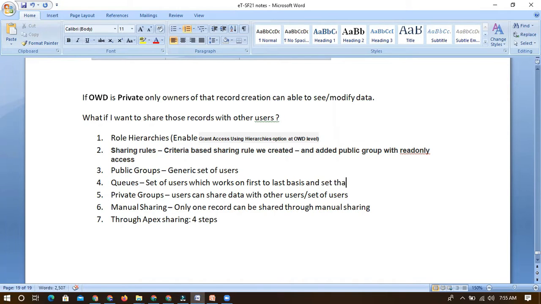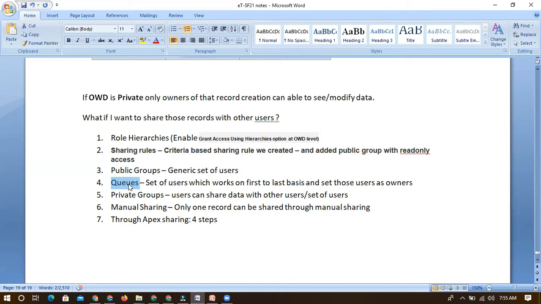And I can also set those users as owners. So the major advantage with this queue is that we can set it as an owner, but through a public group we cannot set a user as an owner.